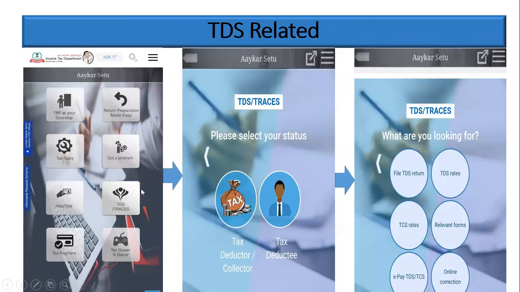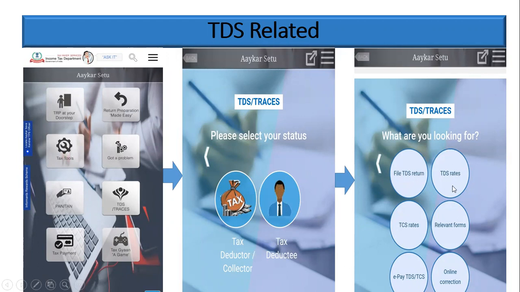And if you are going for TDS or TRACES, it will give you two options. One is tax deductor and the other is tax deductee. Tax deductor means the employer, for salaried employees. The person who is deducting the tax is called a tax deductor. The person from whom the tax is deducted is called a tax deductee. So you need to select whichever is applicable to you. Then if you need to file a TDS return, you need to click on this. They have given a link on how to file and where to file the return.